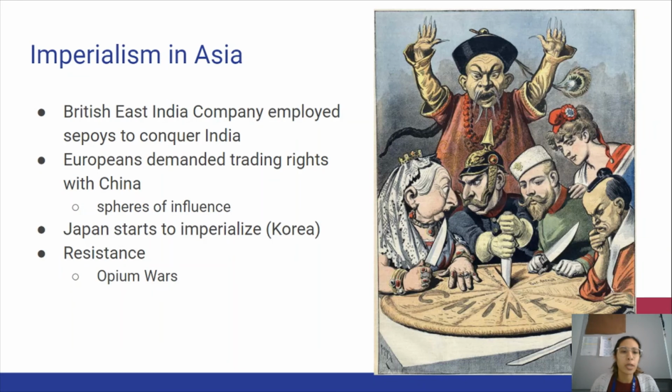Over in Asia, we're going to see the British East India Company take over the whole Indian subcontinent, and they're going to employ these soldiers called sepoys to go ahead and conquer India.